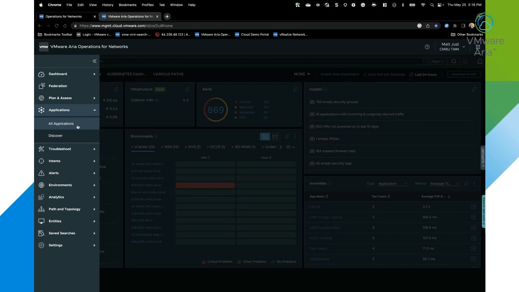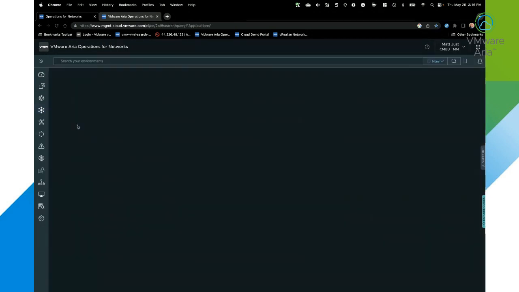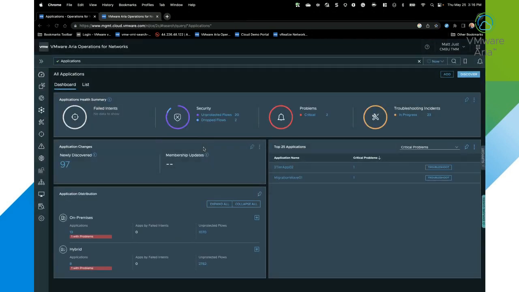Here we can focus on all applications, which will take us to our application dashboard. This is going to show us different things going on within our infrastructure. Any intents that may be failing, and from a security perspective, things like unprotected flows within our applications or dropped flows, and any detected problems. We utilize various detection mechanisms to do anomaly detection within the applications, troubleshooting incidents that are currently ongoing within our infrastructure, and then also looking at things like newly discovered applications or even membership updates.